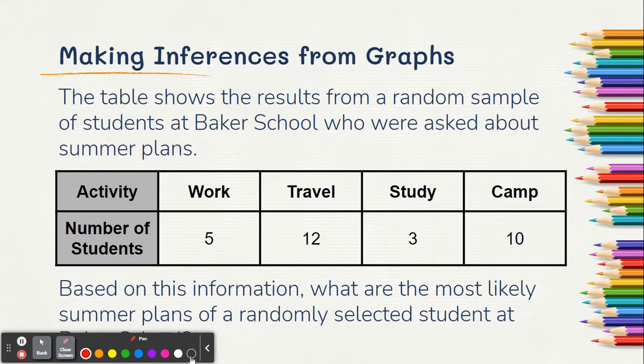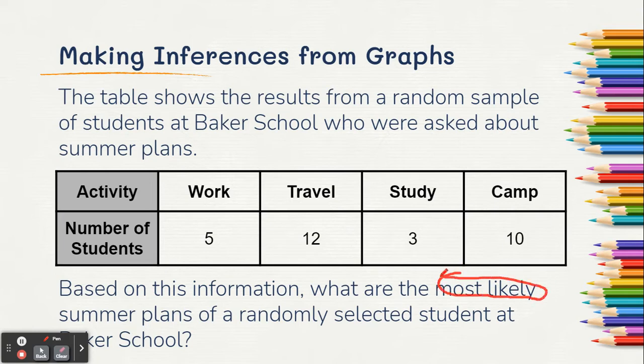So let's look at this one. The table shows the results from a random sample of students at Baker School who were asked about summer plans. Based on this information, what are the most likely summer plans of a randomly selected student at Baker School? So which one is most likely? Okay, that means we want to know which one would more people choose.